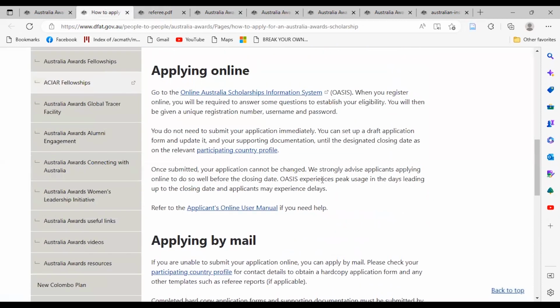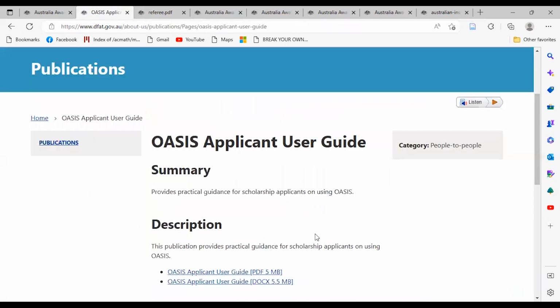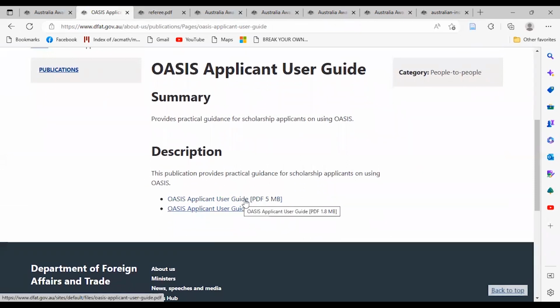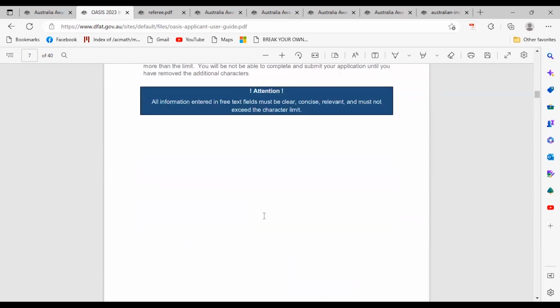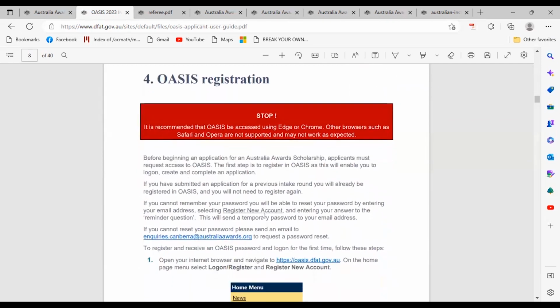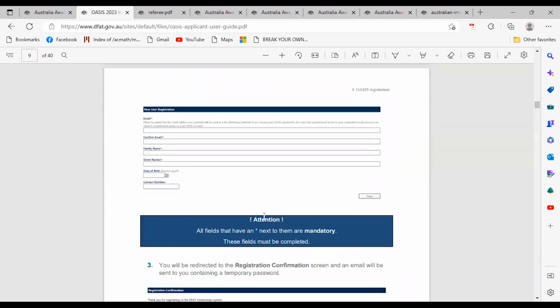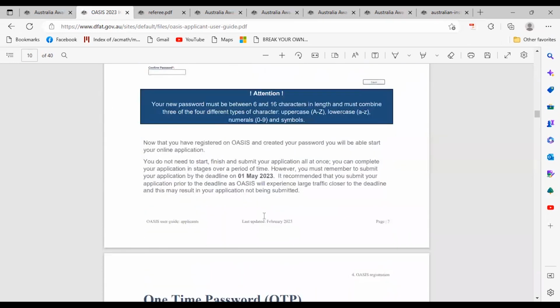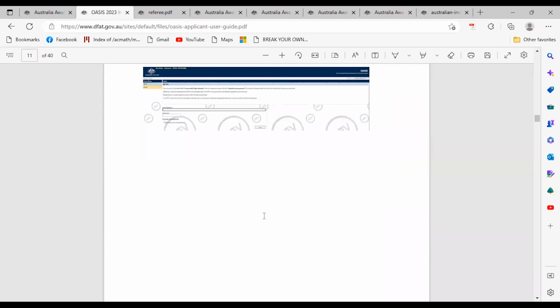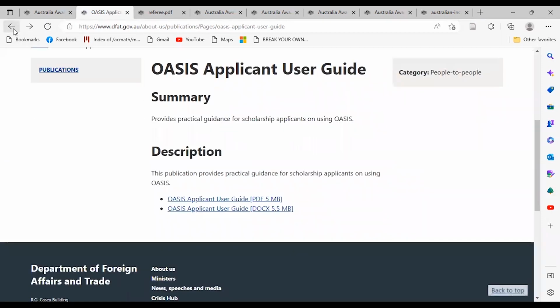Now let's go and see how we can apply online. Before applying online, here there is a document, the applicants online user manual. This document contains very useful information. It has every detail that you need: how you can apply, how you can do the registration, how you can create your account, how you can start filling in the information. All the information is here in this user manual. Let's go and see how we can apply to this scholarship.